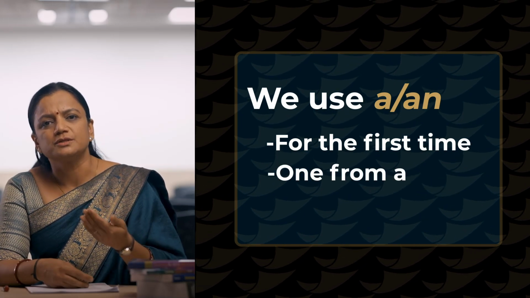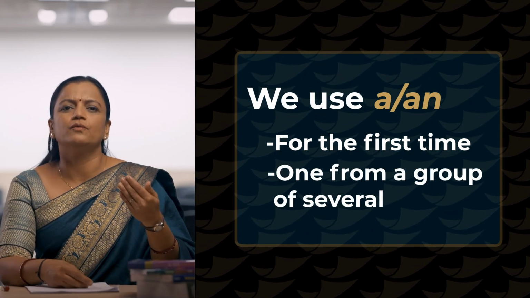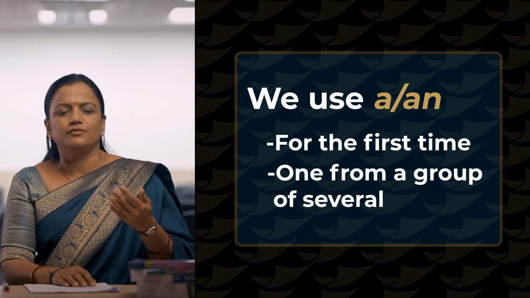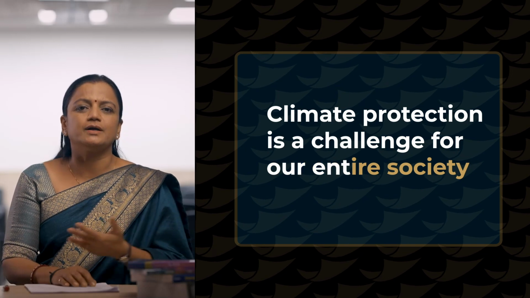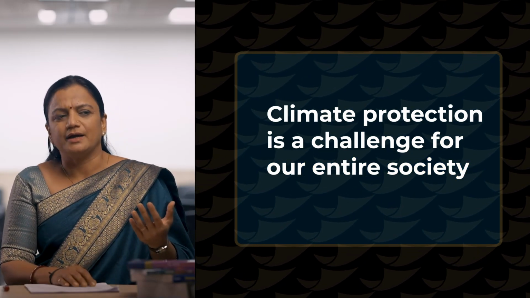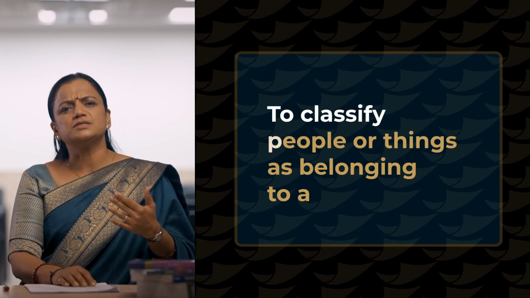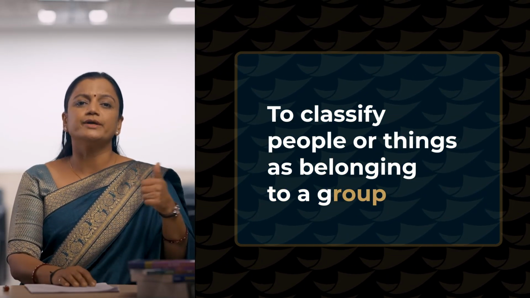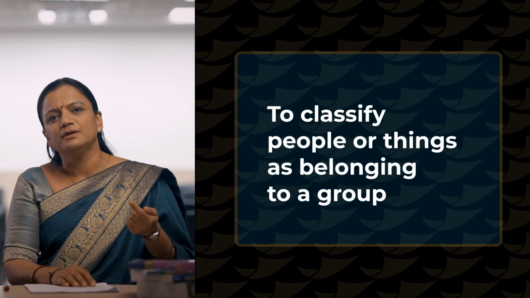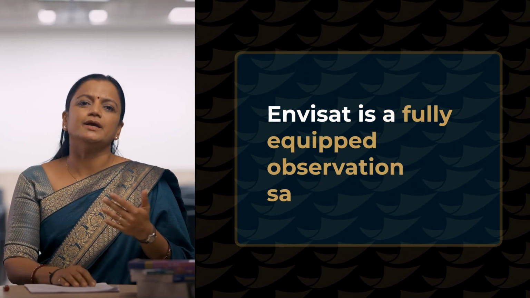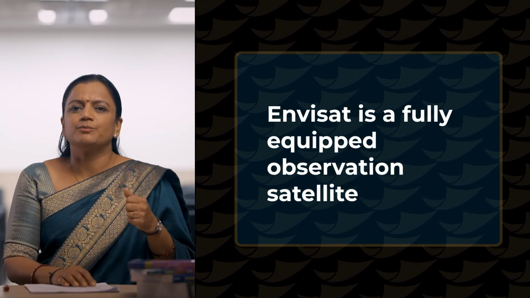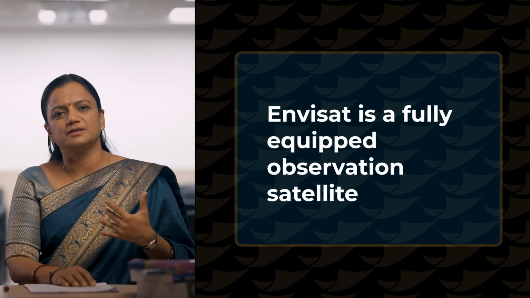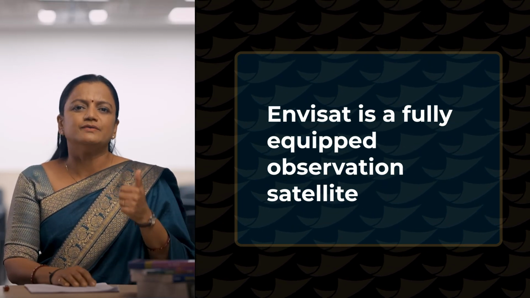Or we can use it to refer to any one form of a group of several. For example, climate protection is a challenge for our entire society. Like I can say it is one of many challenges. Next, we use it to classify people or things as belonging to a group. For example, ENVISAT is a fully equipped observation satellite. Why do we mention it here? Because there are different kinds of satellites and we need to talk about only ENVISAT.